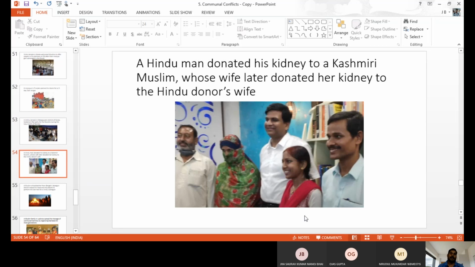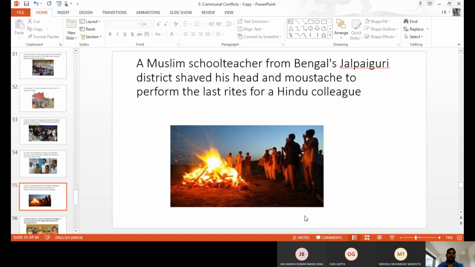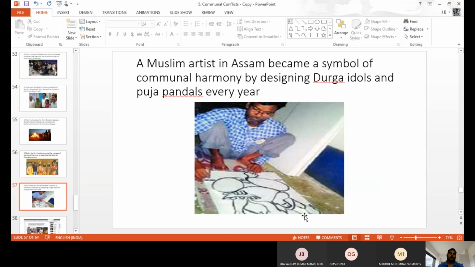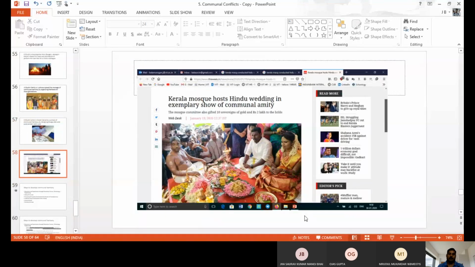So we should learn these things, keep them in our life and follow them in our life. When we follow this type of communal harmonic incidents, then automatically we can stop communal violence in our society. We have a number of examples of communal harmony in our society, and all of this is really great for India.